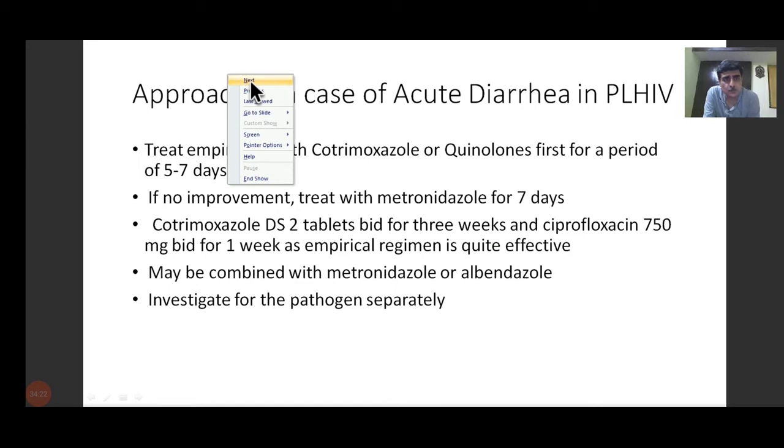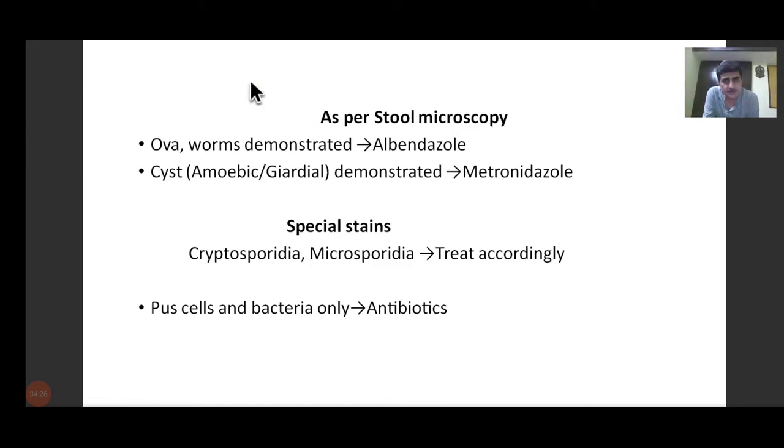Now, as per the stool microscopy, if we detect any ova or worms, we can give albendazole. If we have cysts of amoeba or giardia, metronidazole can be given. Special stains are done for cryptosporidia and microsporidia, so they can be treated accordingly. Obviously, we can discuss it later on. And if only pus cells and bacteria are seen, then plain antibiotics in the form of quinolones can be given.